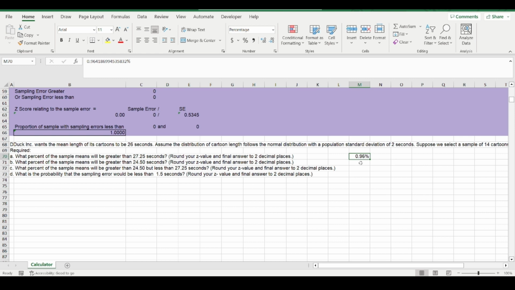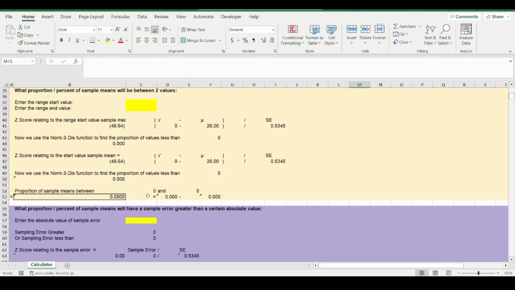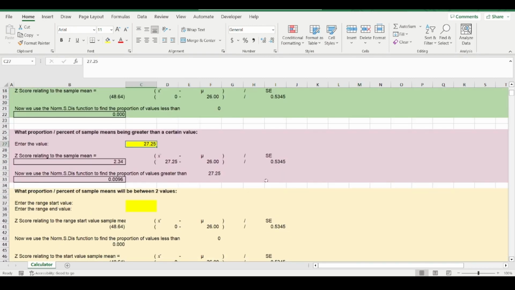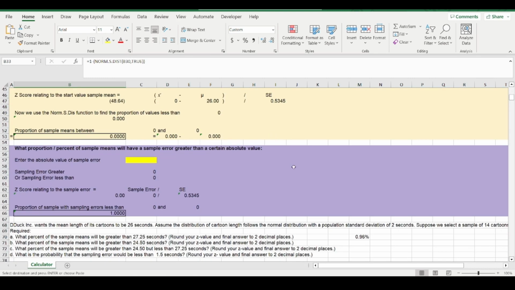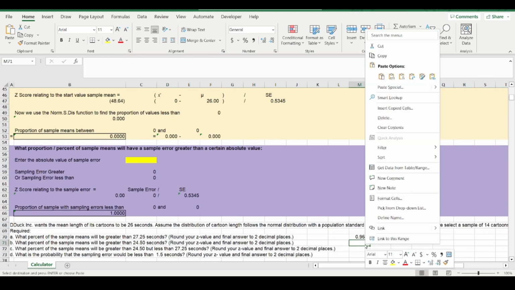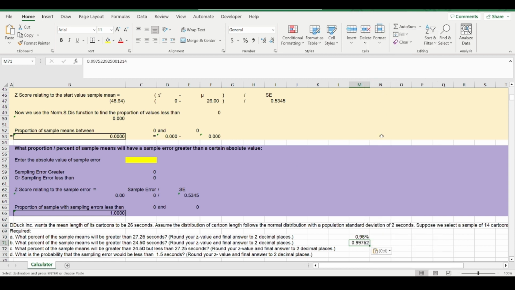Now the question states you want percentages and also 2 decimal places. Next question, they want to know what percent of sample means will be greater than 24.5 seconds. So we can just go back to the same part of the calculator and change that to 24.5. Once again, there's my proportion, and I'm going to paste this as a value, and then change it into a percentage with 2 decimal places.